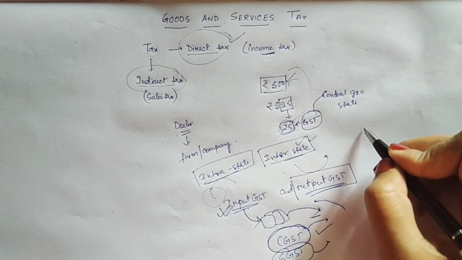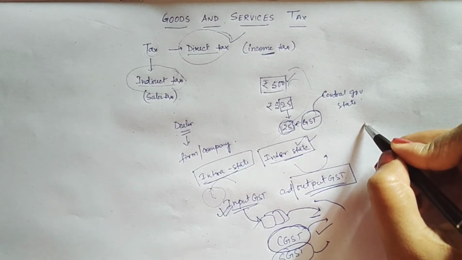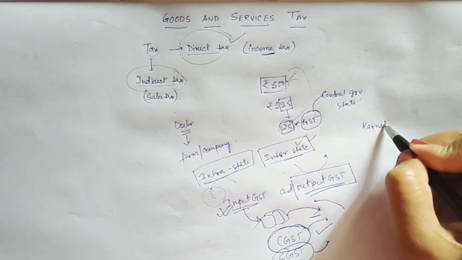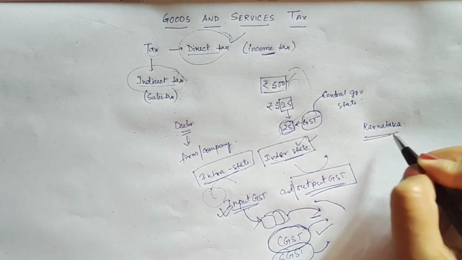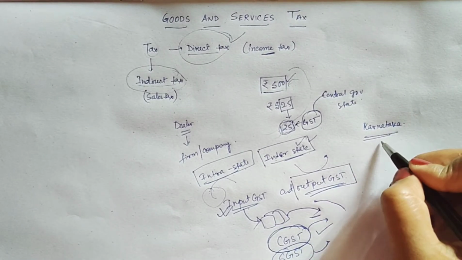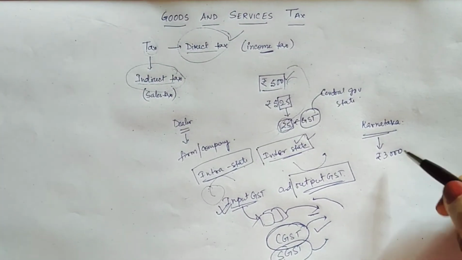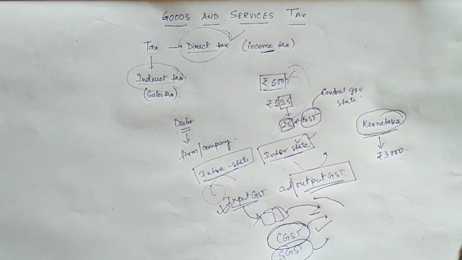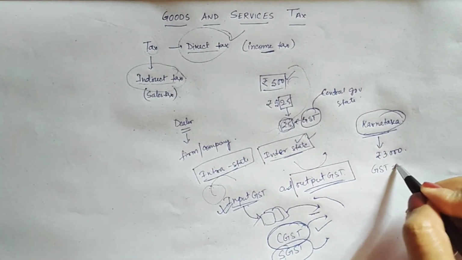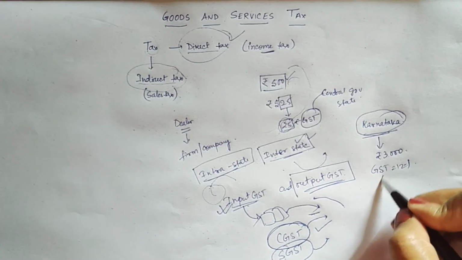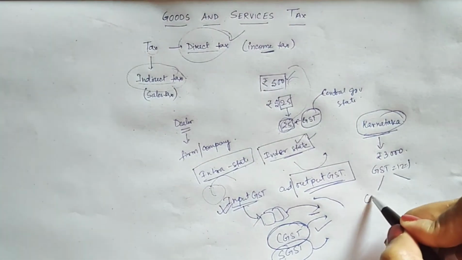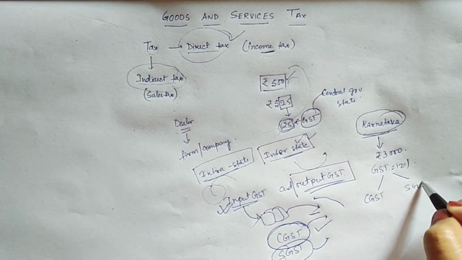Giving an example, suppose you are a dealer of Karnataka, and you sell goods worth rupees 3000 in Karnataka only. Suppose GST rate is 12%, then it will divide in two parts, CGST and SGST.